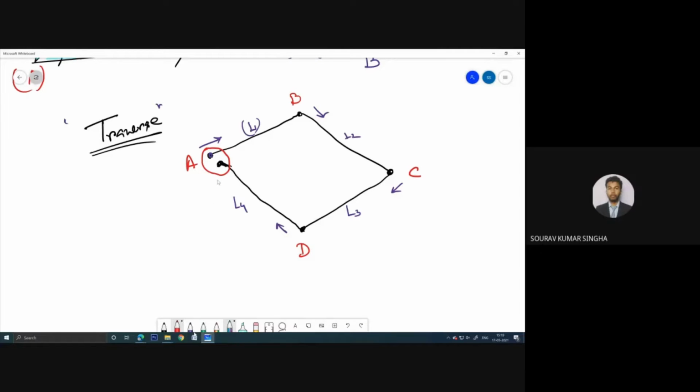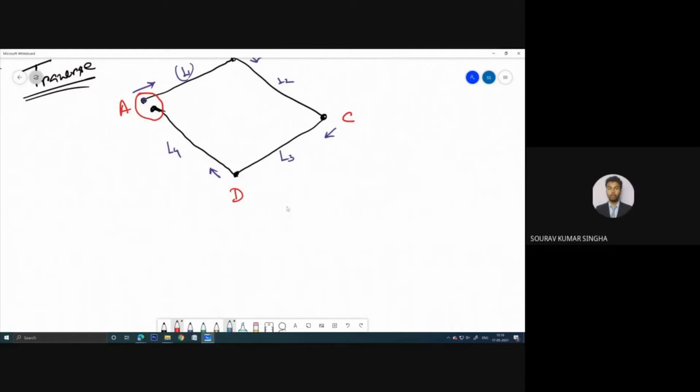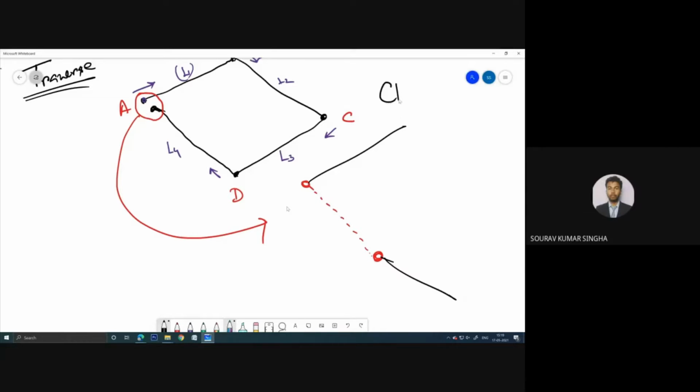If I zoom in on this place, this is one point and this is another point, and this is the error. You can see the dotted line is the error, and this is continuous, and here you have started. Okay, now what happens? This is actually called the closing error. The name of this error is closing error.